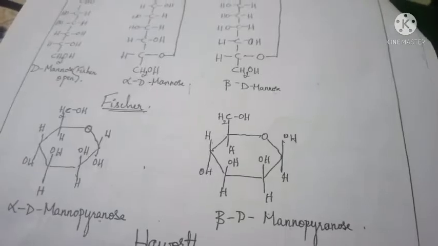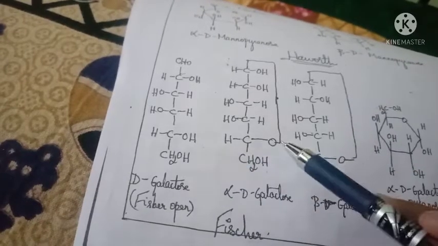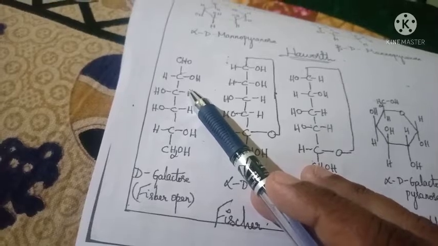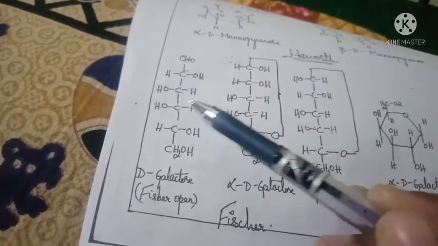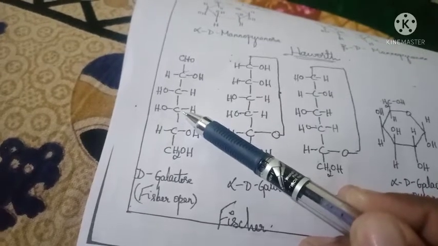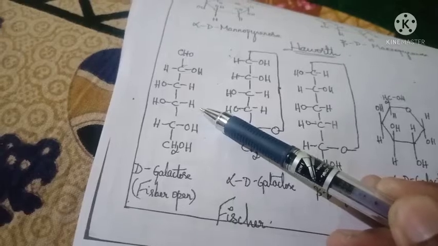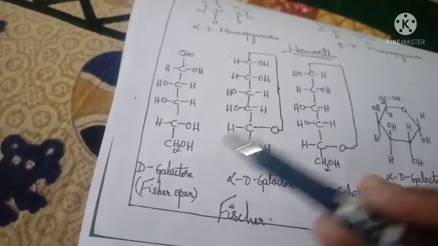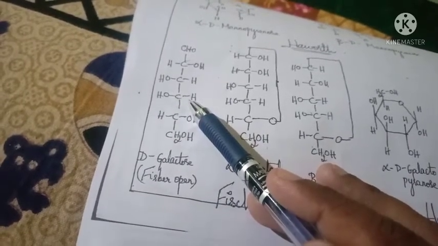Okay, next we move on to the Fischer and Haworth structure of galactose. This is the Fischer structure of galactose. Okay, here it is the same as glucose: CHO, OH, H, OH. But in the fourth carbon atom, the OH group is present on the right side in glucose, but here the H is present on the right side. Okay, this is D-galactose. This is the open chain structure of galactose.